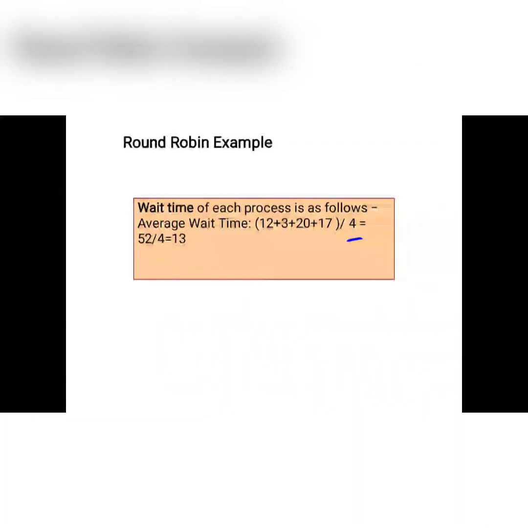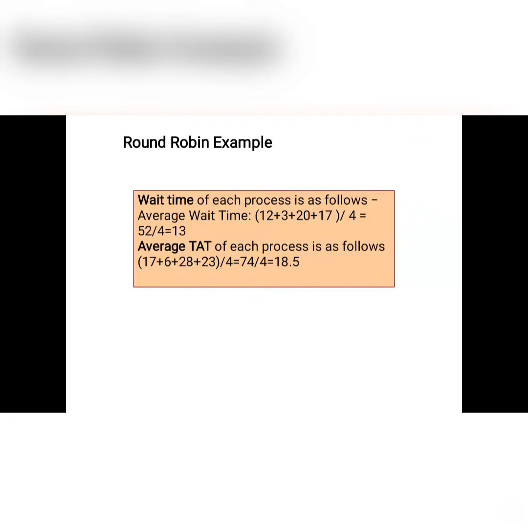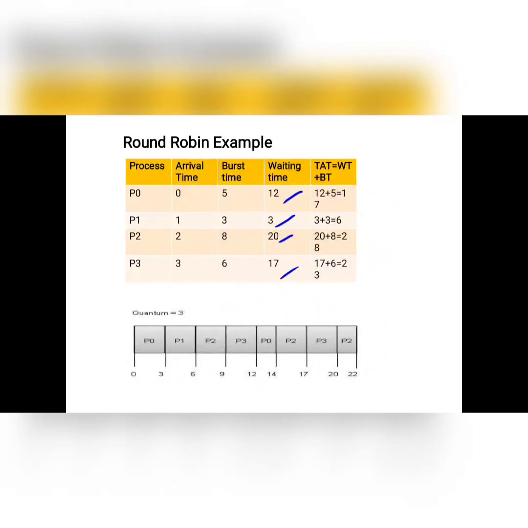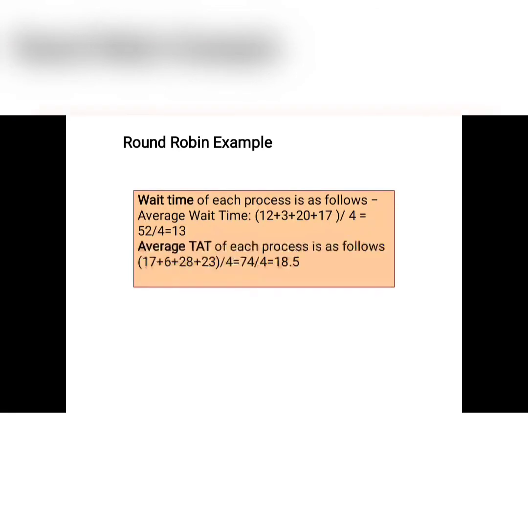In a similar fashion, the average turnaround time is 17 plus 6 plus 28 plus 23. That is 74, divided by the total number of processes, which is 4. So 74 by 4, that is 18.5. In this way we find the average waiting time and average turnaround time by using round robin scheduling algorithms.